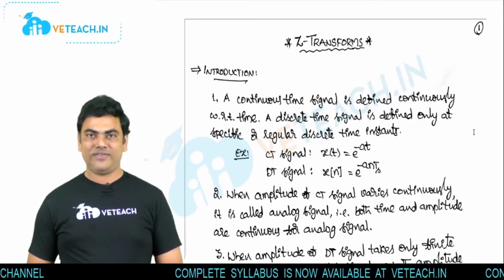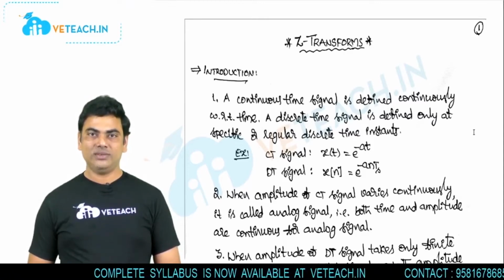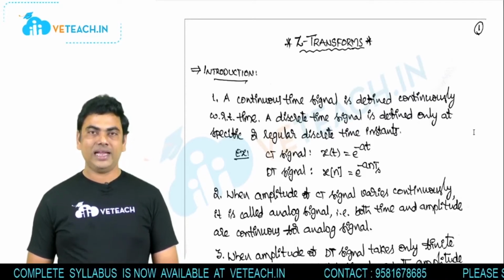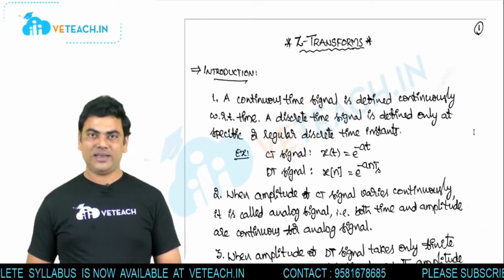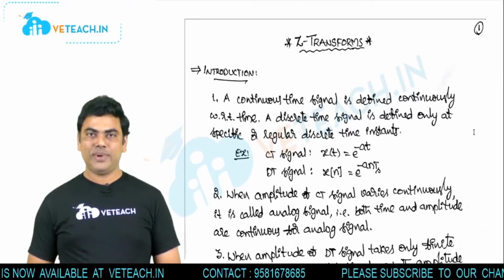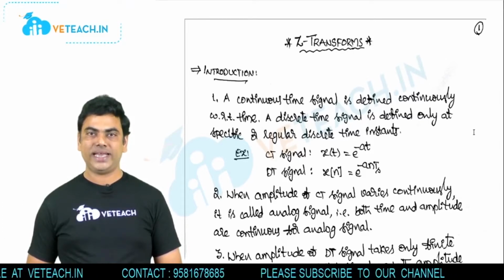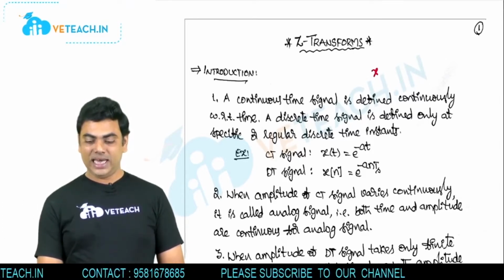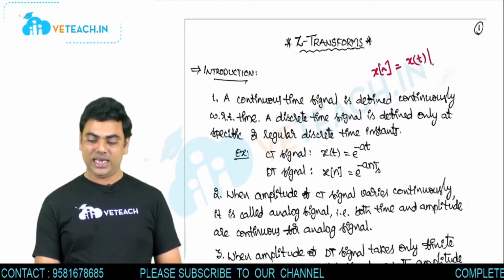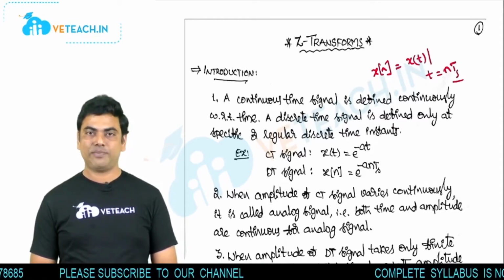Before going to the definition and the properties of the Z transform, first we need to observe the differences between continuous time signal and discrete time signal. Most of the natural signals are continuous time signals or analog signals. We form the discrete time signals by sampling the corresponding continuous time signal with the sampling period Ts. The discrete signal x of n is nothing but the sampled form of the continuous time signal with t value n into Ts, and Ts is the sampling time period.